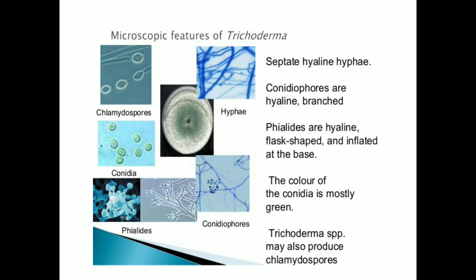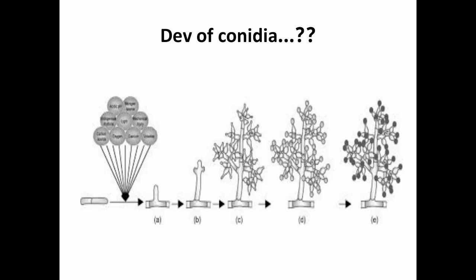Next, the microscopic features of Trichoderma. First one, septate hyaline hyphae. Next, the conidiophores, these are branched. Then phialides, these are typically flask shaped and hyaline. Then the conidia are peculiarly green in color. Trichoderma species may also produce chlamydospores, as shown in this picture. You can see how conidia develop step by step.